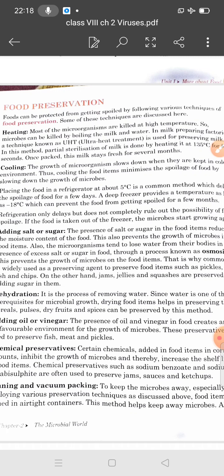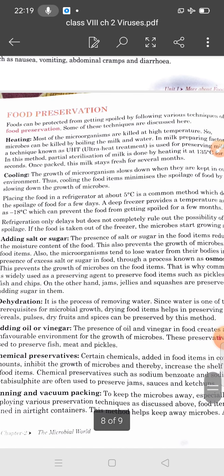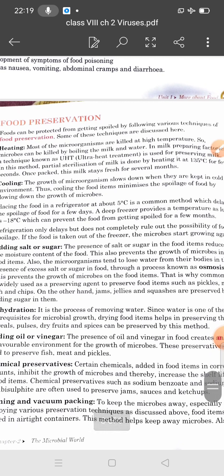In milk factories, a technique known as ultra heat treatment, UHT, is used for preserving milk. In this method, partial sterilization of the milk is done by heating at 135 degrees Celsius for a few seconds. Once packed, this milk stays fresh for several months.